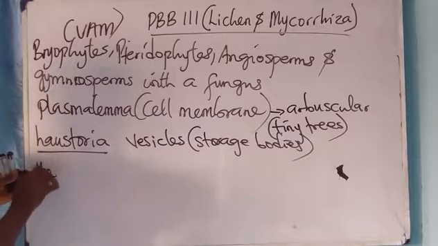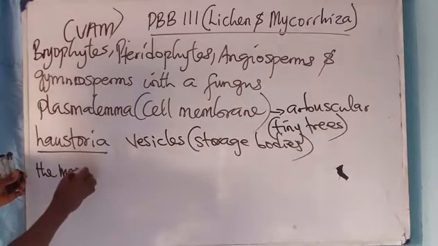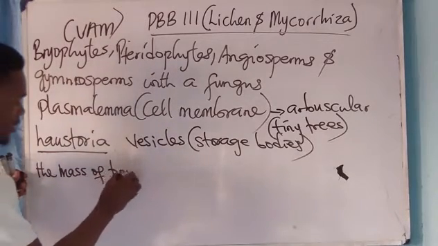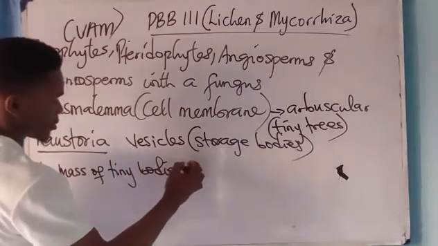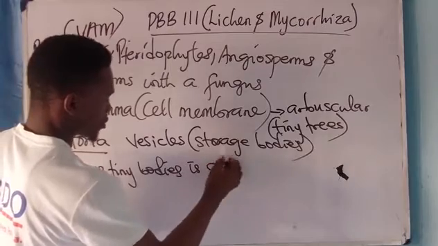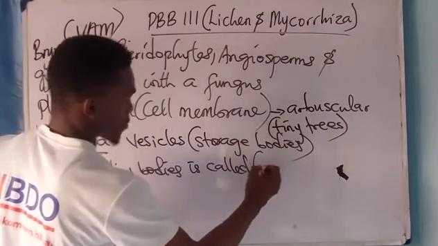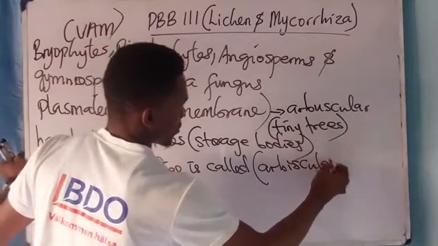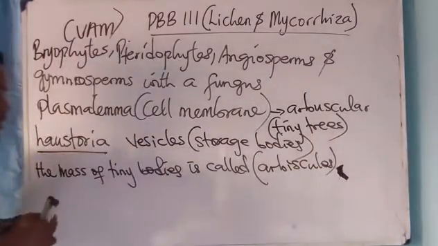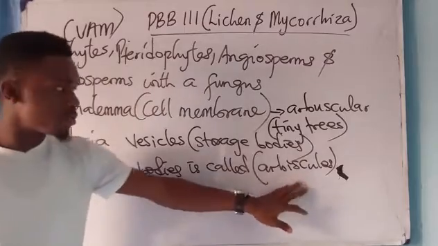Please, the mass of tiny bodies is called arbuscles. Mass of tiny bodies is called what? Arbuscles. Take note of that.